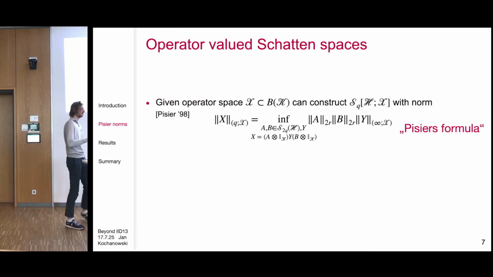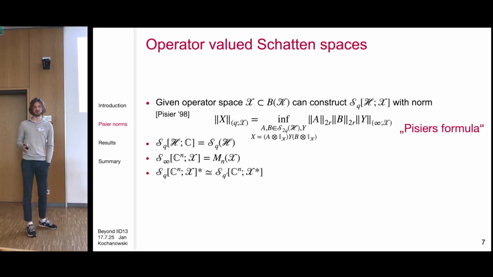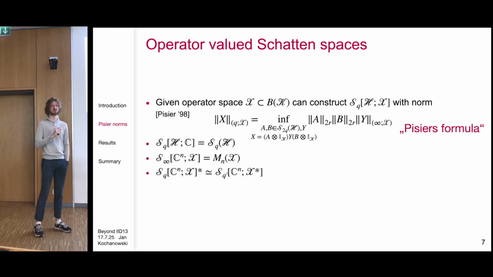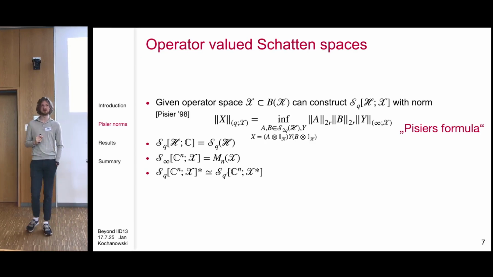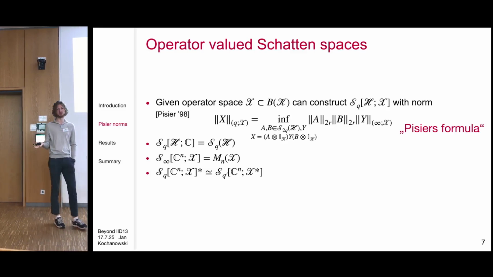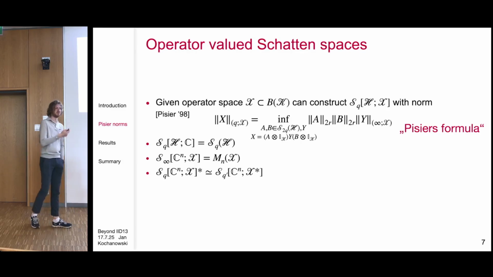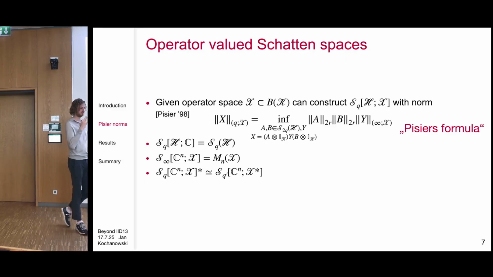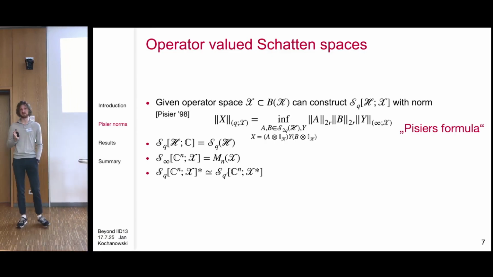And via this formula and via some abstract operator space theory, we also get a bunch of nice properties. Say we let X, our operator space, just be the complex numbers. So then we again consider n by n matrices with elements that are complex numbers. Then we would like our operator-valued Schatten space to just recover our normal Schatten space. And this, for example, is true. So this tells us that this is a correct or valid generalization. And then there are some more properties, like the Hölder duality, that are satisfied.